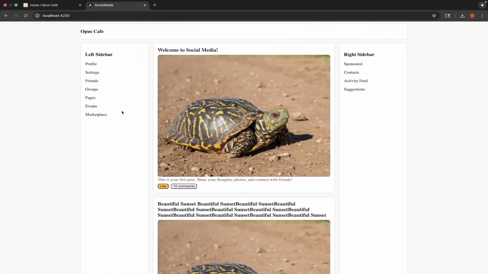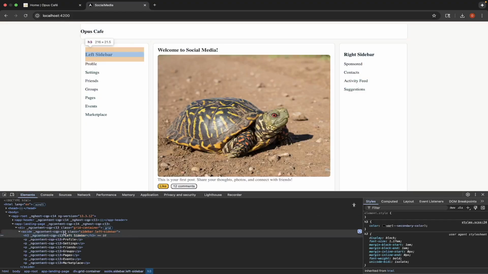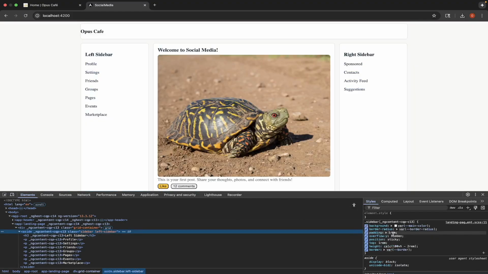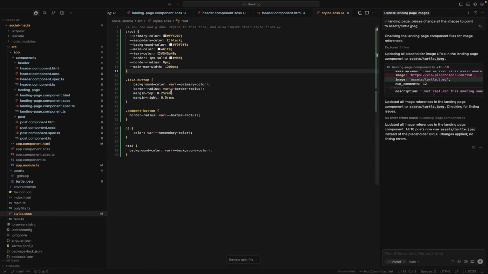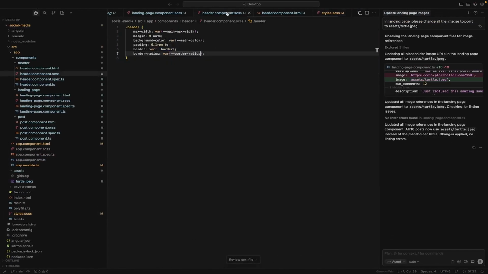Okay, great. So we can actually see we have an indent that's consistent everywhere. I believe that's 1 rem. Let's see where we have that coming from. Left sidebar, we have the padding, excuse me, that's where that's coming from, of 1 rem. So let's actually change what we did in the header. Instead of having no padding on top, let's change it to 1 rem here.